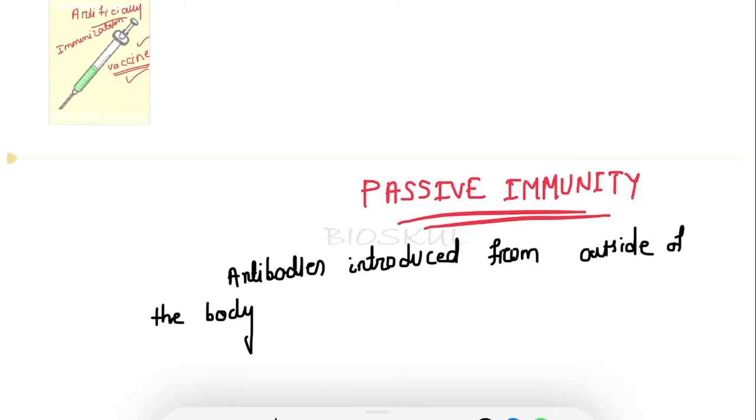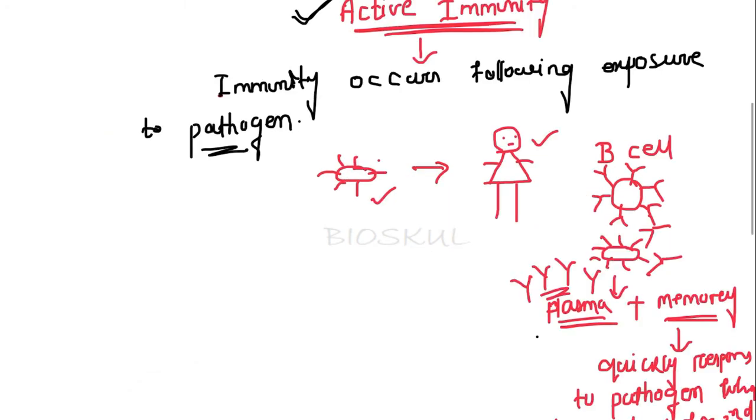Now we'll see what passive immunity is. In passive immunity, the immunity is provided by antibodies that are introduced from outside of the body. In active immunity, our body produces the antibodies after exposure to the pathogen.